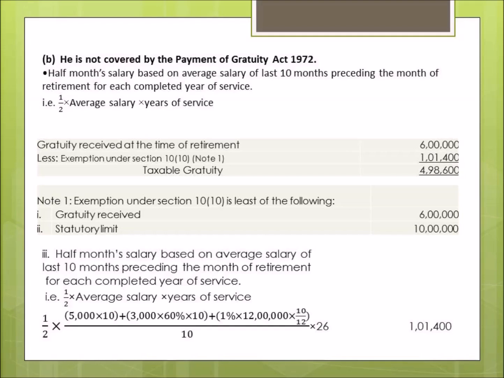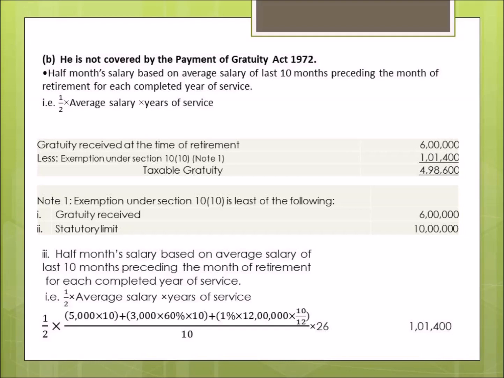Then we'll see whether that figure will be deducted or the statutory limit will be deducted or the gratuity actually received will be deducted, because we have to deduct the least of the three, that is either the gratuity received or the statutory limit of rupees 10 lakh or the gratuity calculated as per this formula. We have to see which is the least, and the least will be deducted and the balance will be taxable. So let us start.